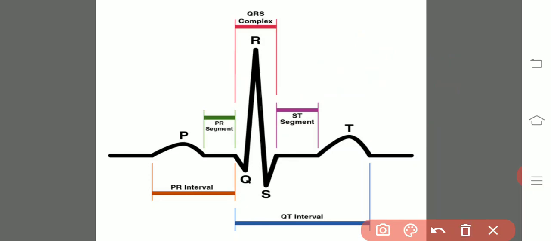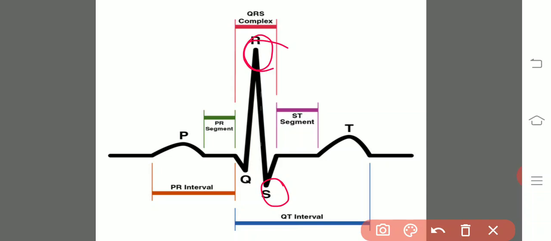Apart from this QRS, Q represents the electrical waves which take place in the interauricular septum, whereas the R and S waves show the contraction state of the ventricle.